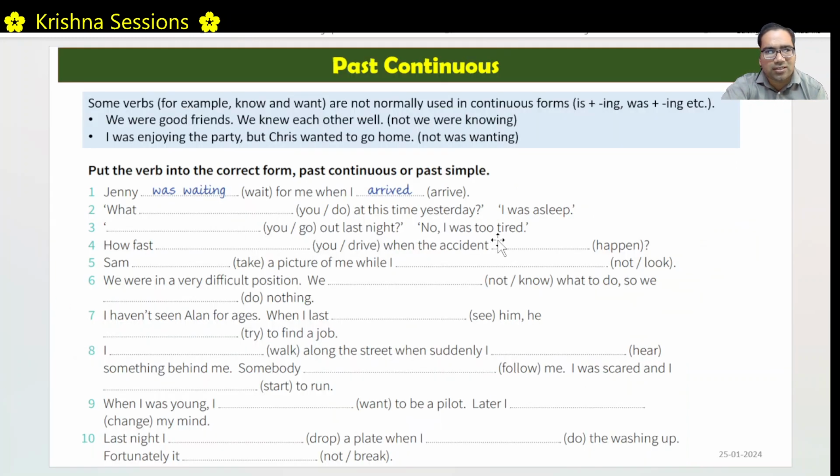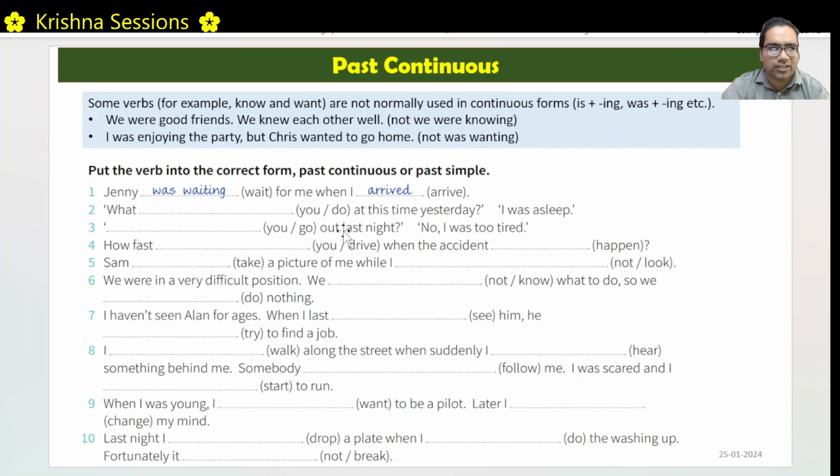Did you go out last night? No, I was too tired. So this is a complete action, so it should be did you go out? In simple past, we discussed this structure: did plus you plus go. Go should be in the base form. It should not be did you went out last night. We earlier discussed this. Did you go out last night? No, I was too tired, because this is not continuous. This action is completed.